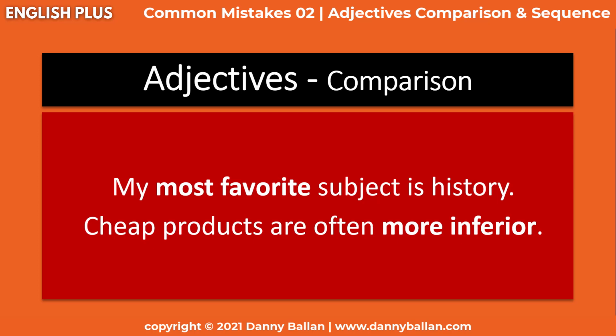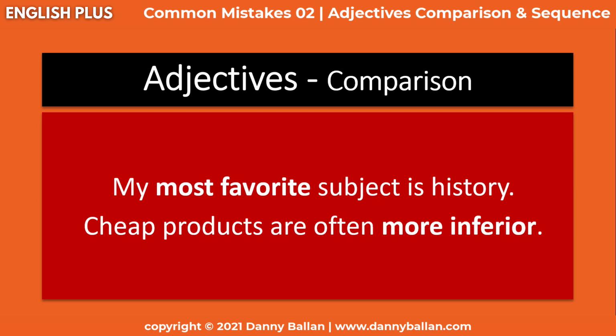What's wrong with these two sentences? Let me say them again. My most favorite subject is history, and cheap products are often more inferior. So, what's wrong? Some adjectives are not normally used either with er, est, or with more or most because they have a comparative or superlative meaning already. Someone's favorite subject, for example, is the one that they like the most. So we don't use comparative and superlative forms with them at all.